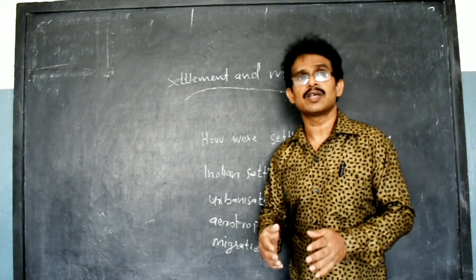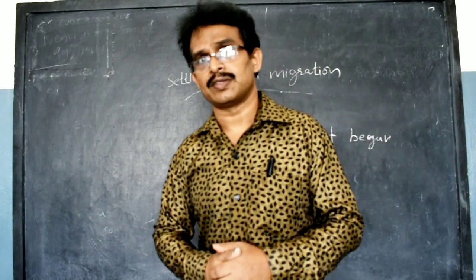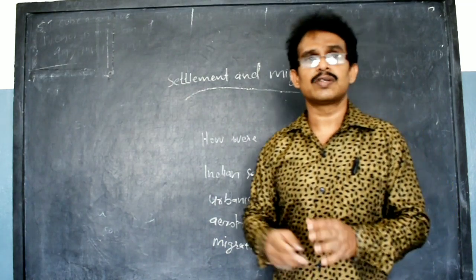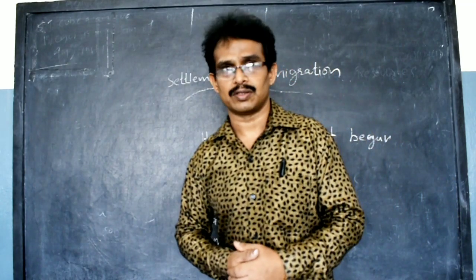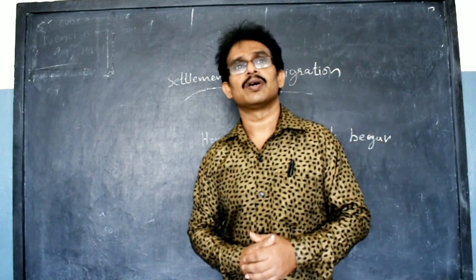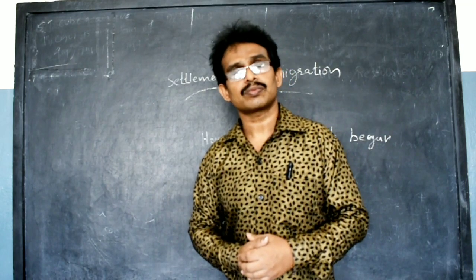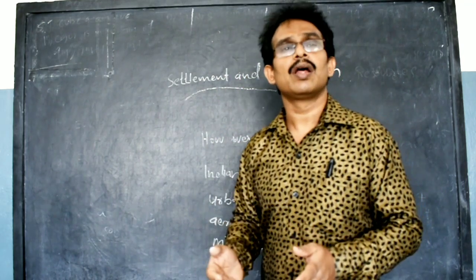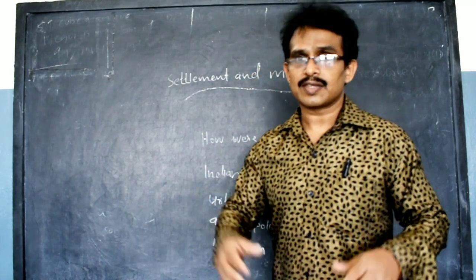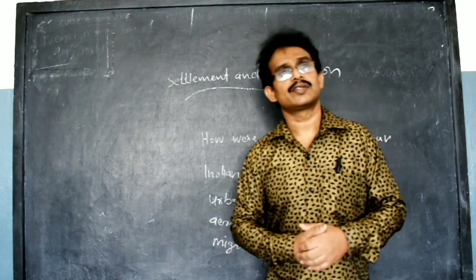Then what are the features of attraction to settlement? The first important features are site features, situation features, and historical background. These are the three important features that attract the settlement. Site features are the land features, water availability, level of the land, and topography of the land. Then what is the condition of rainfall? All this we can call site features. If the site features are good for the settlement, surely people want to go there and settle there.